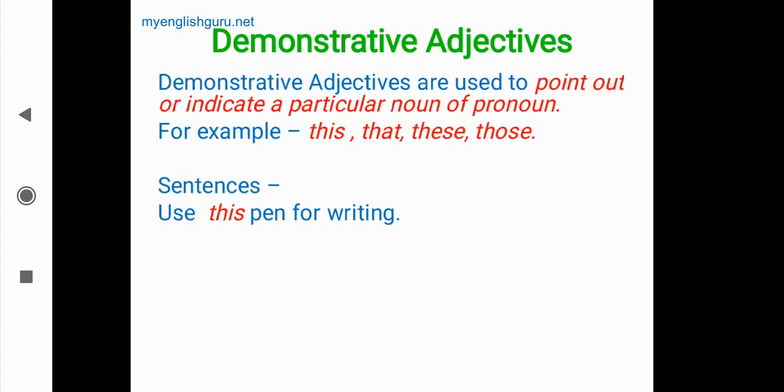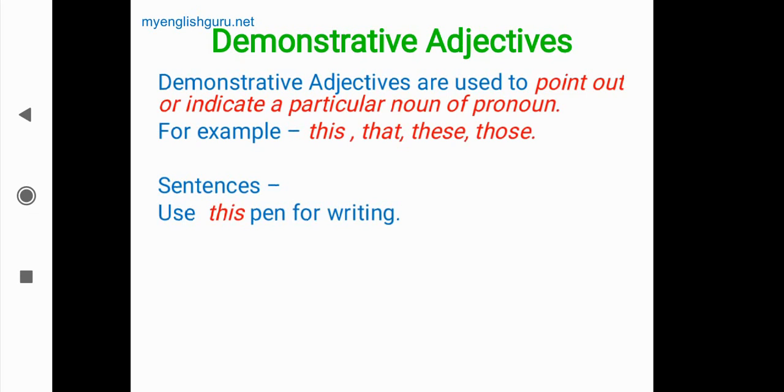Use this pen for writing. Use pen for writing is a sentence, but which pen is he asking to use? This pen means a particular pen. So this here is a demonstrative adjective. Why? It is pointing out the noun. Which noun? Which pen?